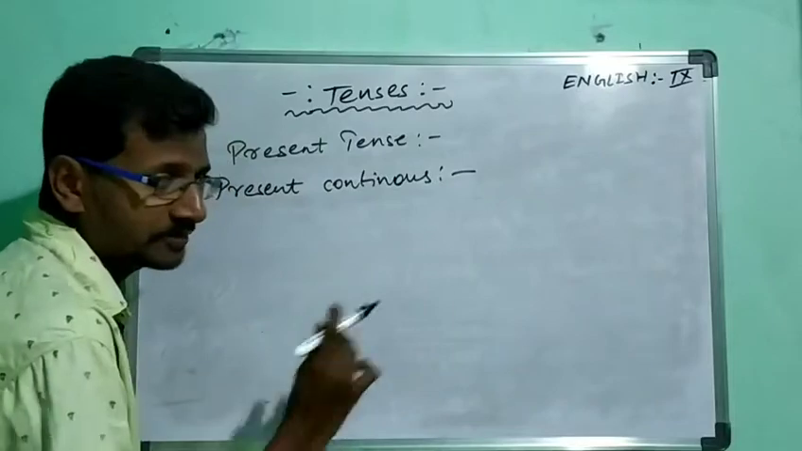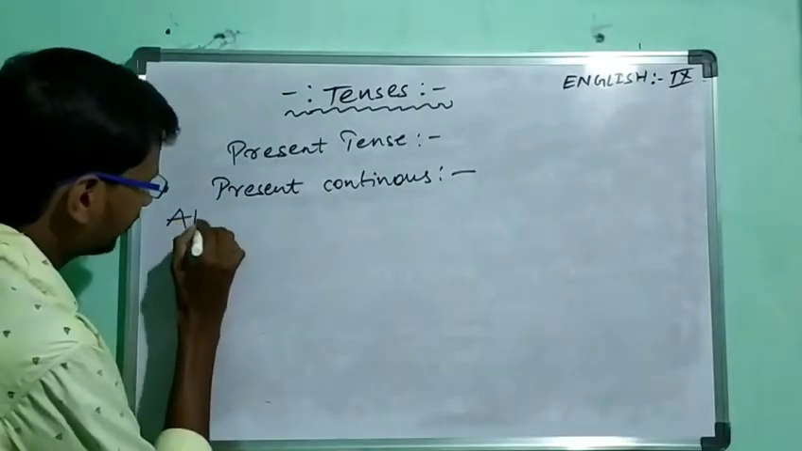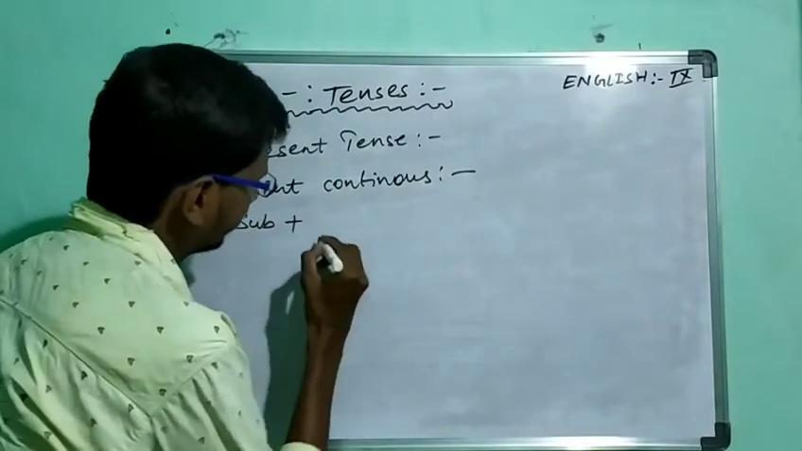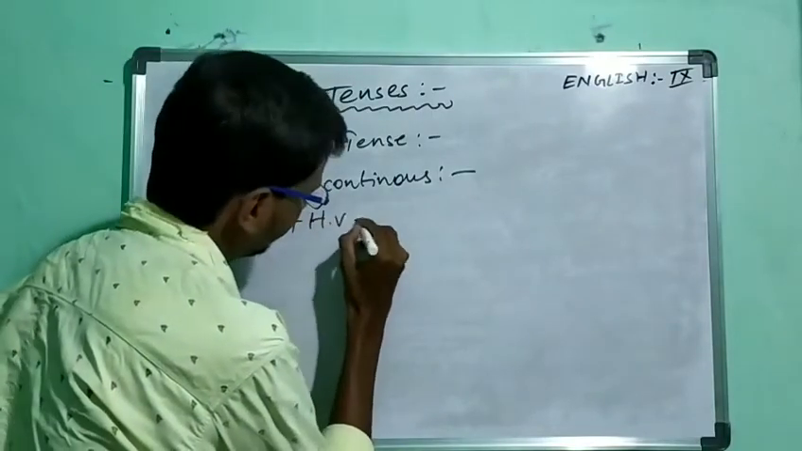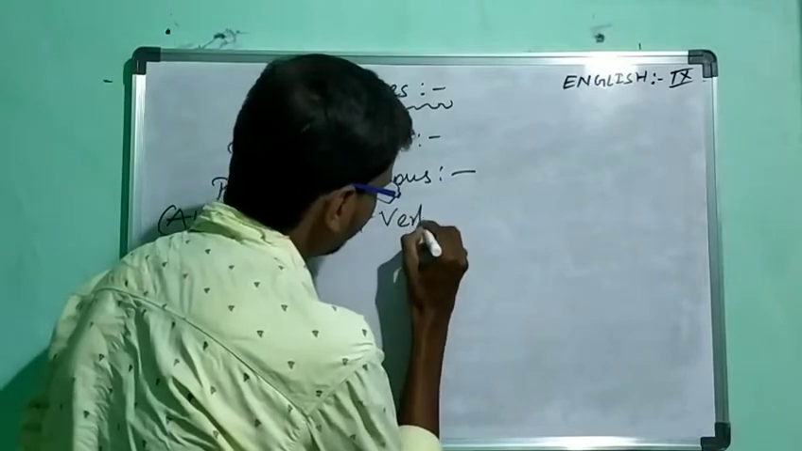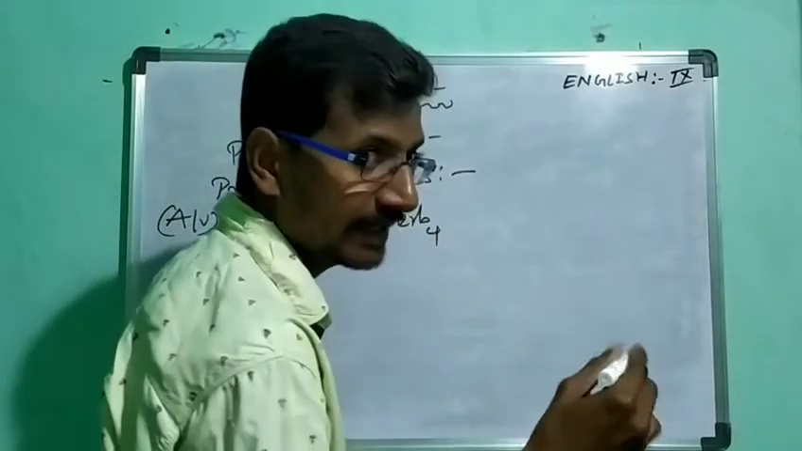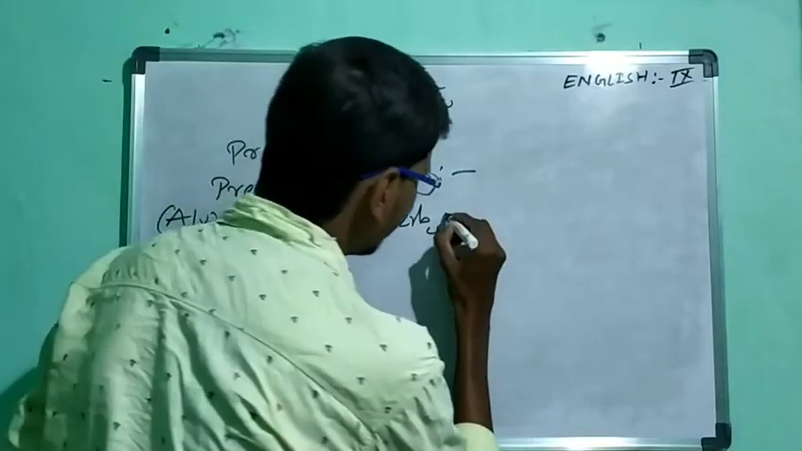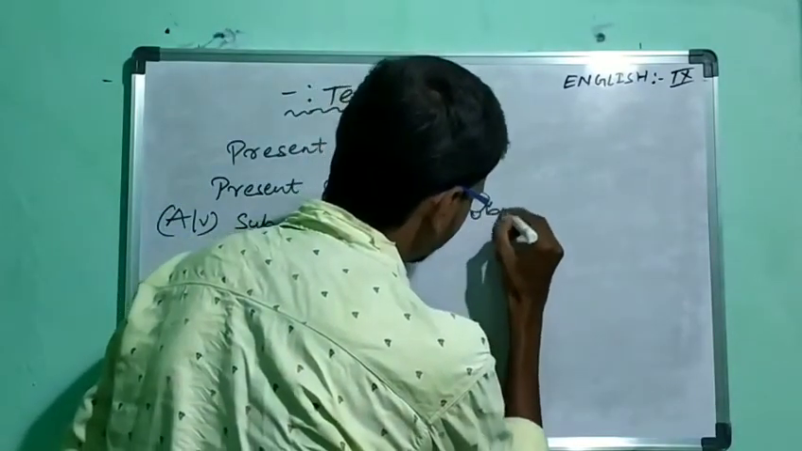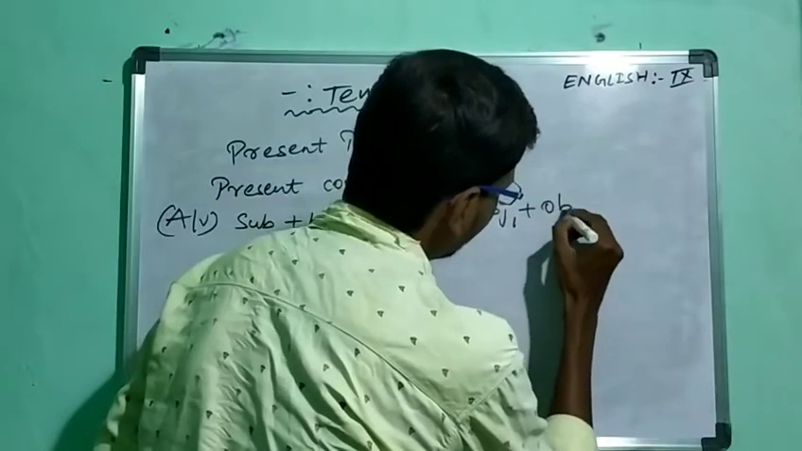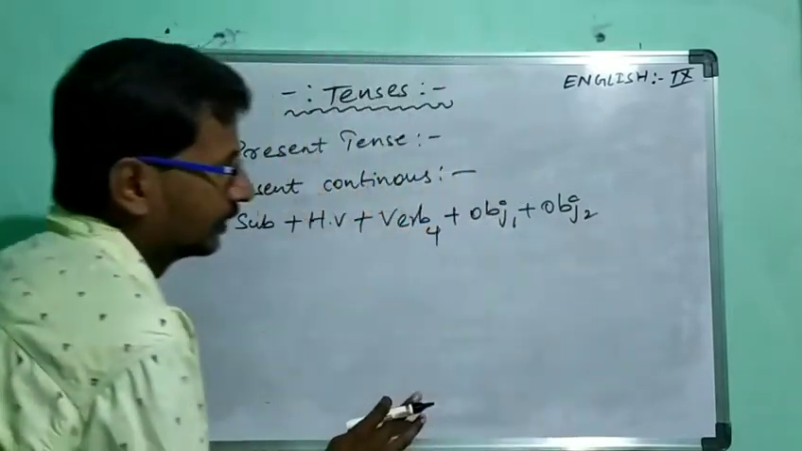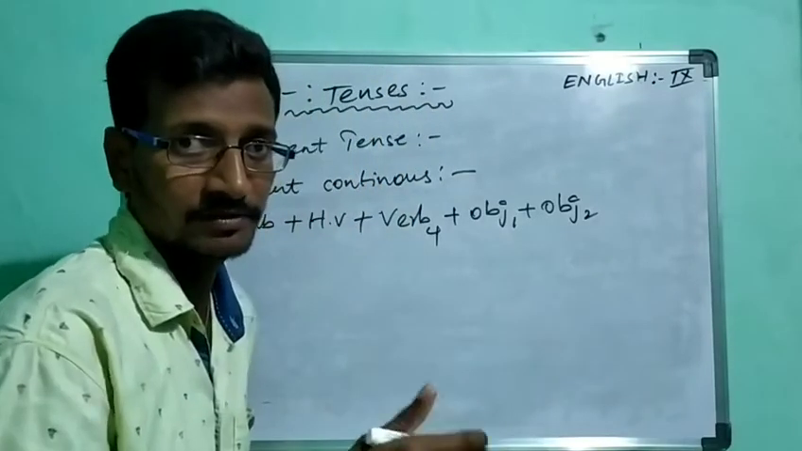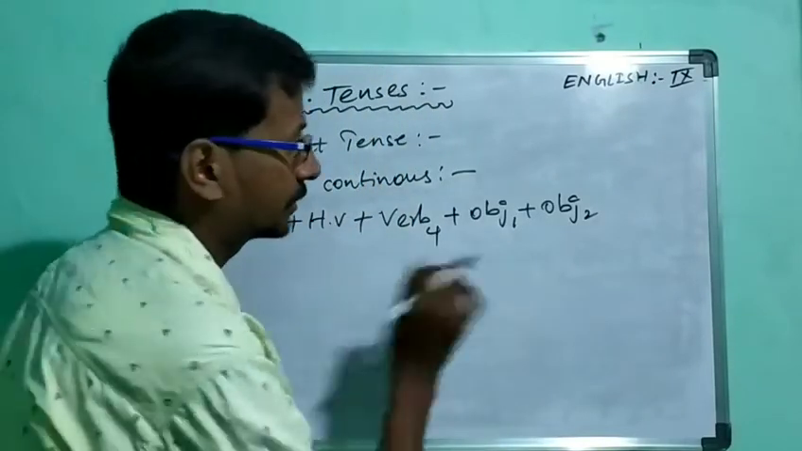So what is the structure of present continuous? So active voice structure of present continuous, that is subject, helping verb, verb 4. Verb 4 which will indicate the continuation of an action. Okay. So then next, object 1. After that onwards, object 2. Sometimes we may have object 2, or sometimes we may not have object 2.